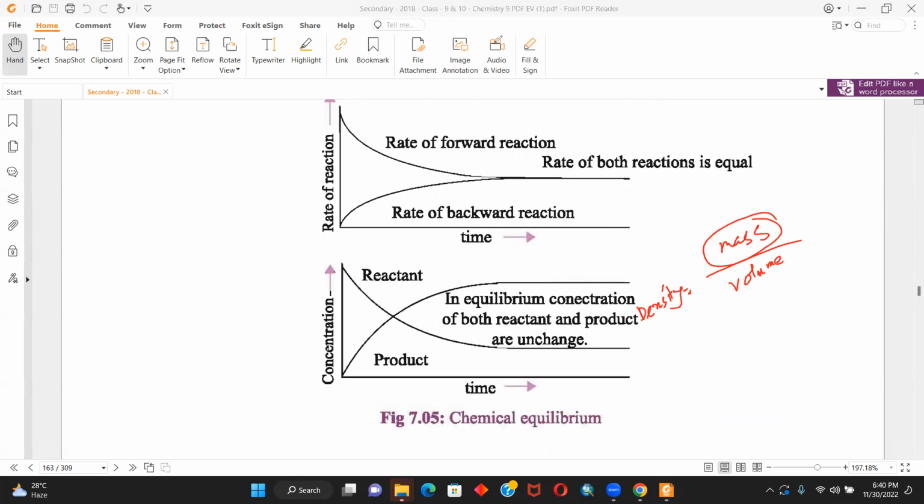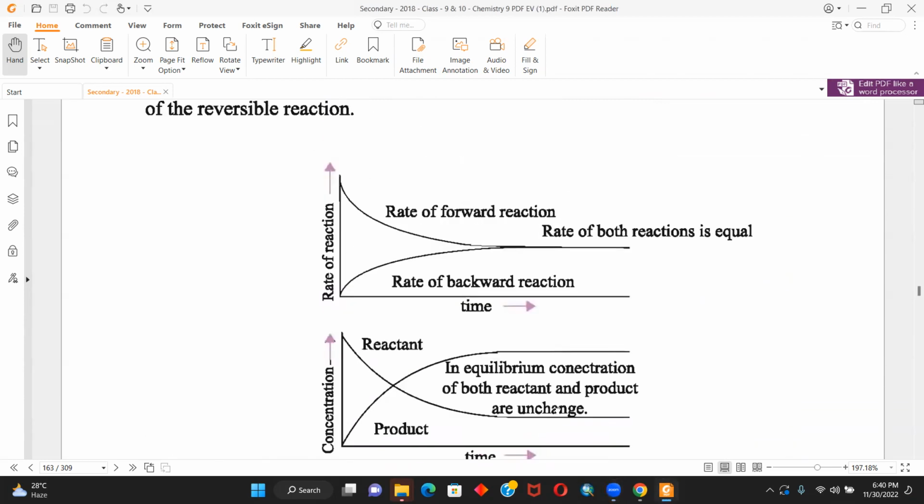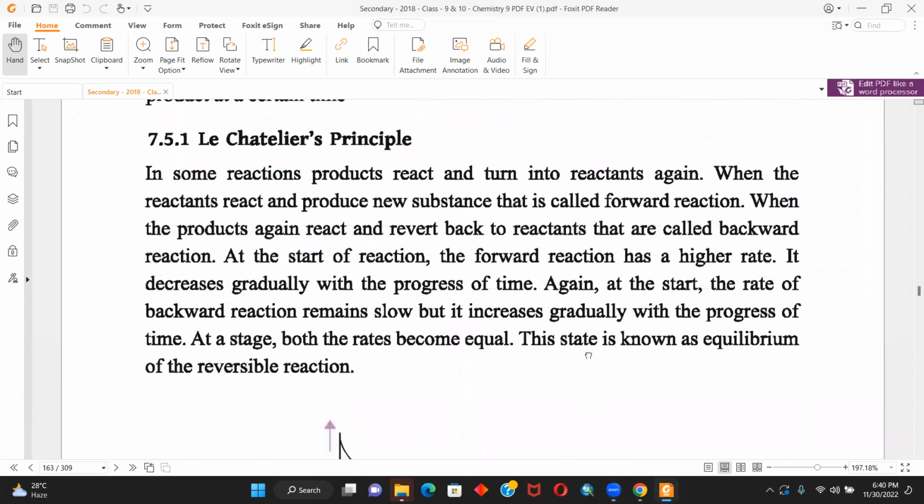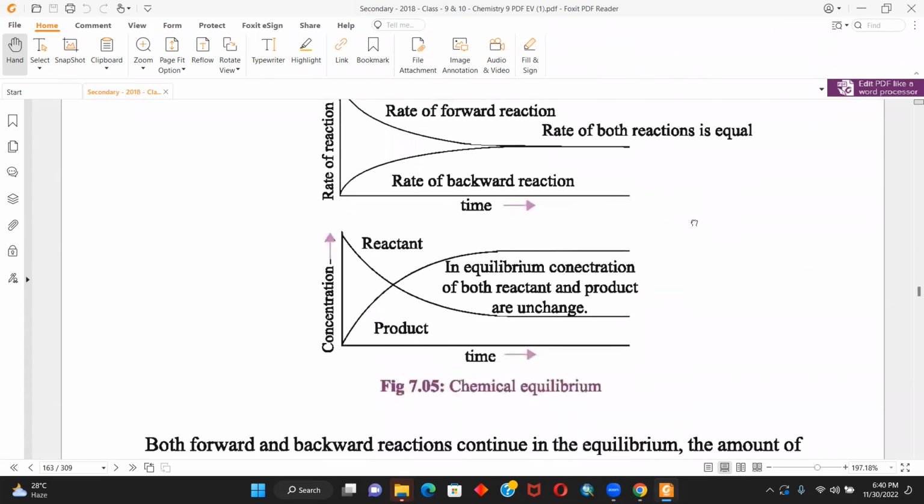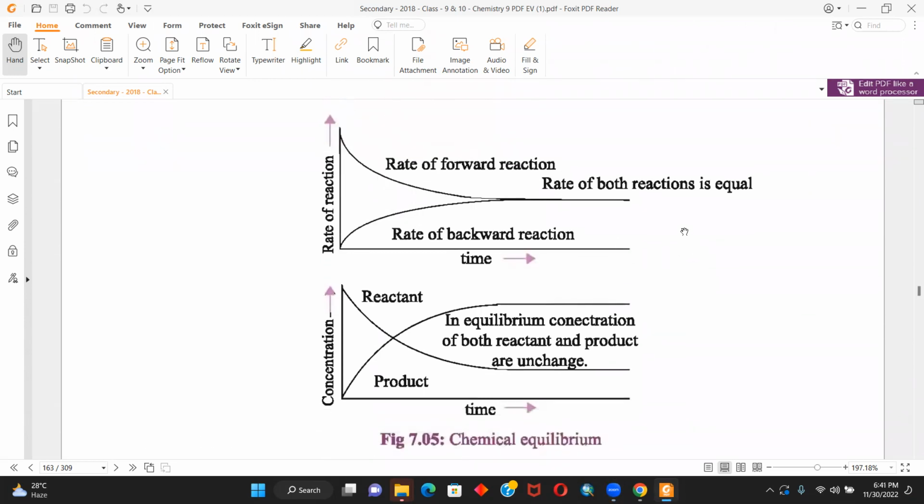So in equilibrium, the concentrations of both reactant and product are unchanged. Notice that it's very unlikely that the concentrations of both would be the same. The reactants and the products that are created would be different, and obviously the mole numbers should also be different. So the concentrations of the reactants and products should not be the same. I haven't seen it, at least in any case.